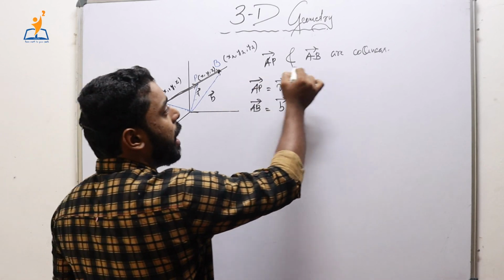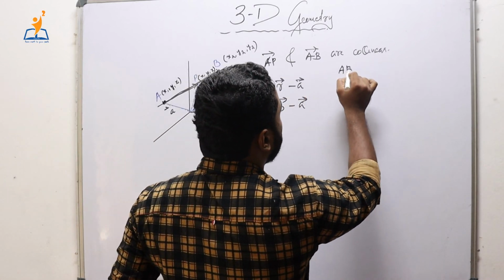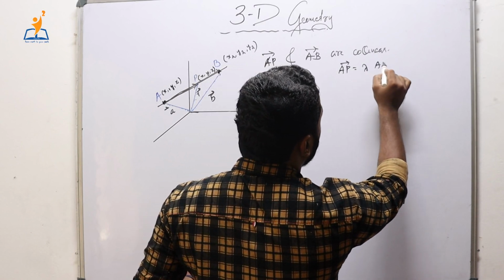Now we said that AP and AB are collinear. So we can say AP is equal to lambda into AB, isn't it?